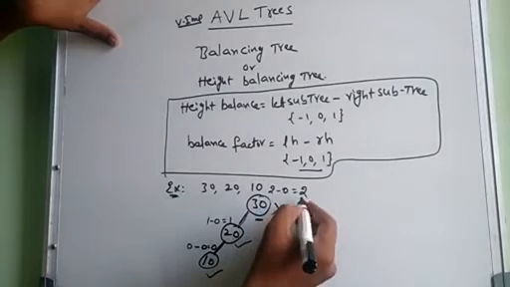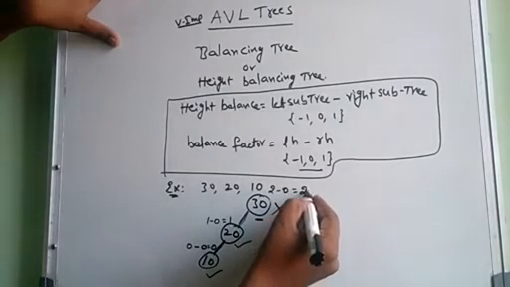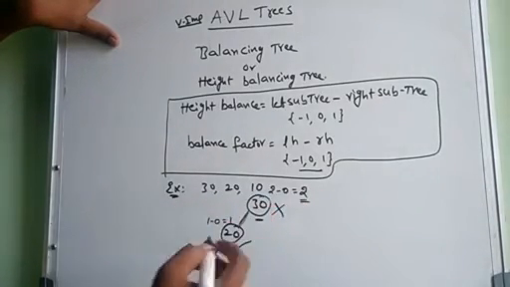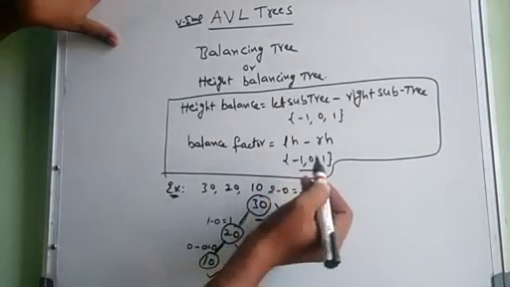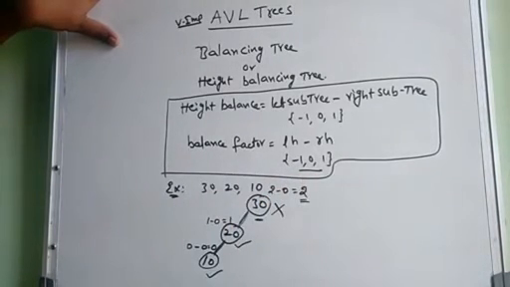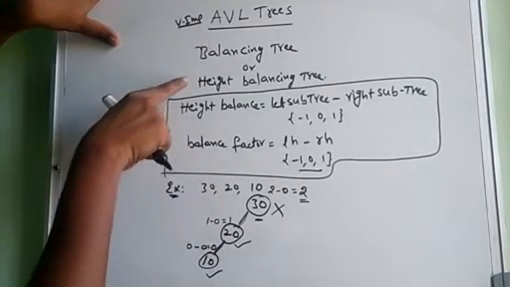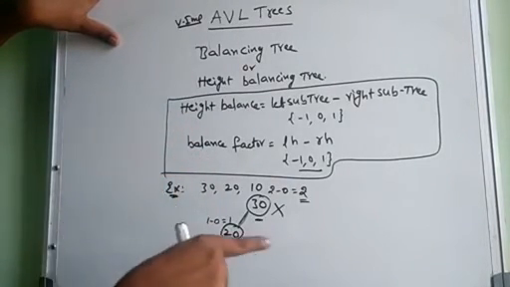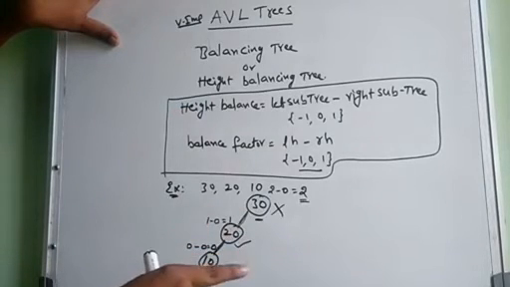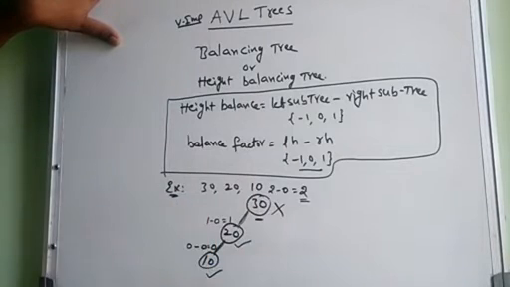So now we are going to balance this. The balancing factor must always be either 0, minus 1 or 1. That is allowed. Only if all the nodes follow the AVL balancing factor is the tree height balanced. Only then is it called a height balancing tree. For this we use some rotations, which are called AVL rotations. Now we are going to discuss them.